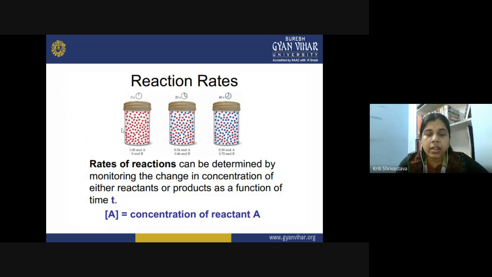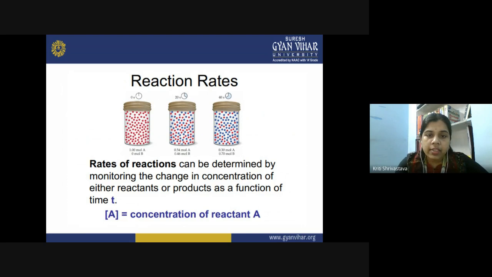Now what happens when a similar container was checked after 20 seconds? It was found that only 0.54 mole of A is left, and 0.46 mole of B is now formed. B is represented by the blue spheres, which are the product B. So after some time, some of the reactant is converted into product. Now the same container was checked again after further time. It was seen that 0.30 mole of A is left in the red colored spheres, and 0.70 mole of B has been formed.